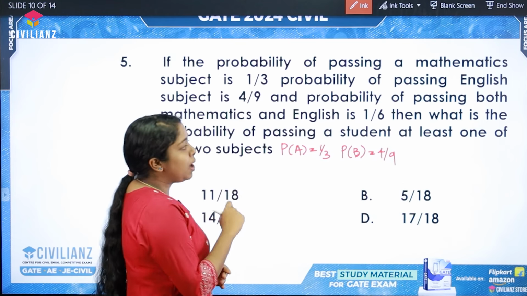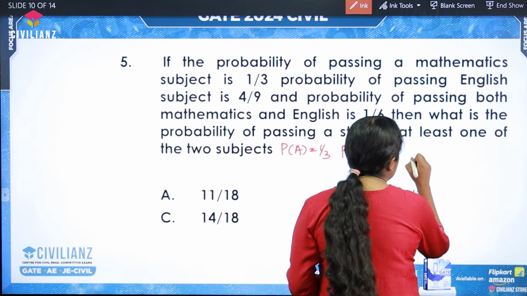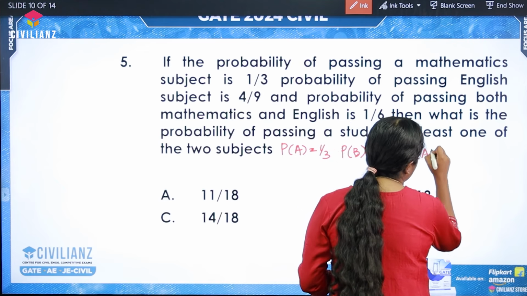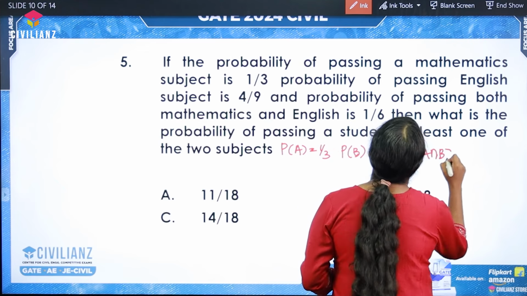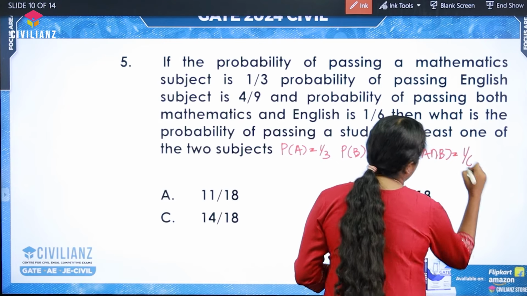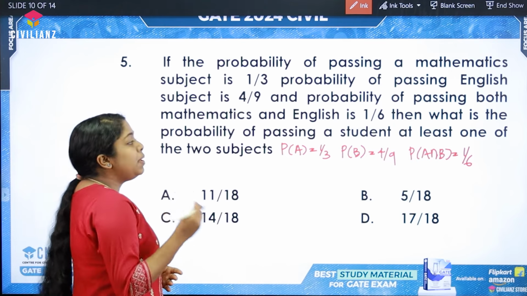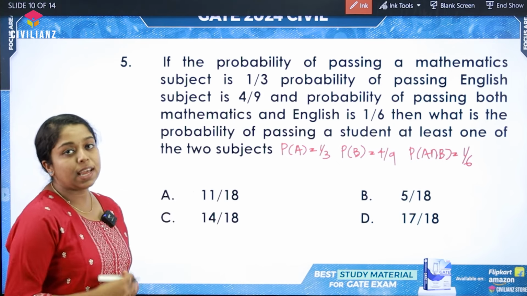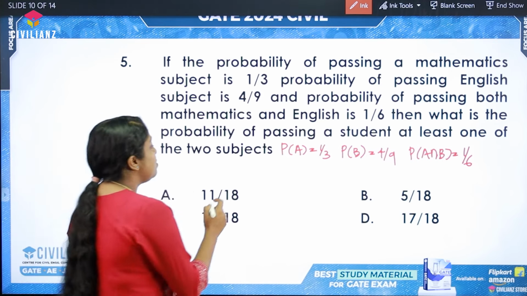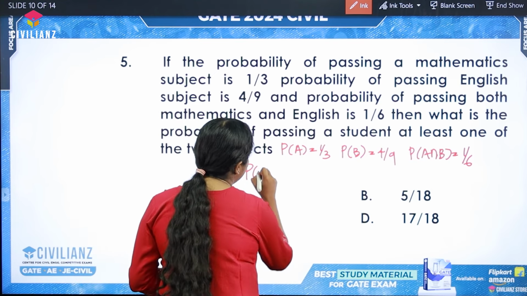Then the probability of passing both subjects, which is P of A intersection B, is equal to 1 by 6. What we need to find out is the probability that a student passes at least one subject, which is basically P of A union B.